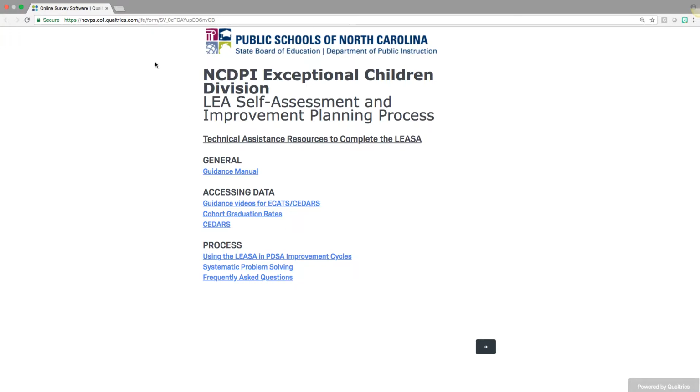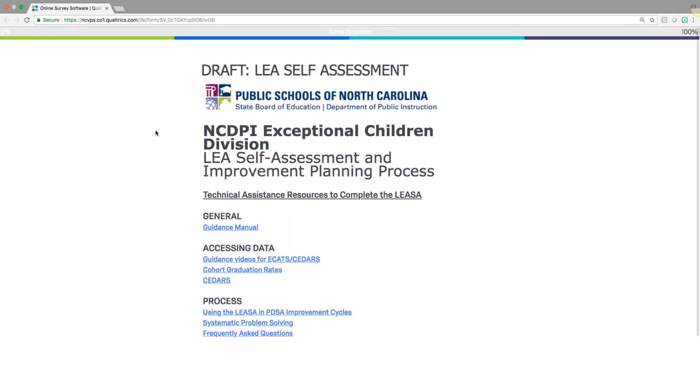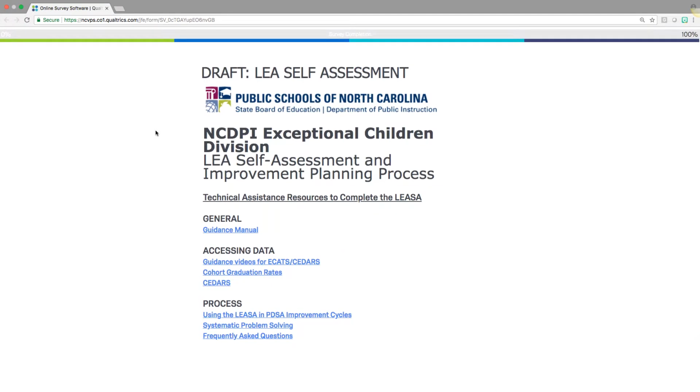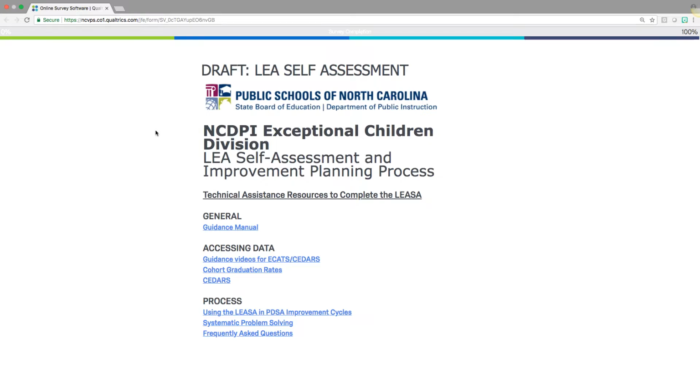This is all a browser-based platform. If you were to close out this browser and then put the link in, the link to access this, you will begin exactly where you stopped off at the prior time. So you will have the ability to work on this for a little bit, take a break, go away from it, and come back and be at the same spot.